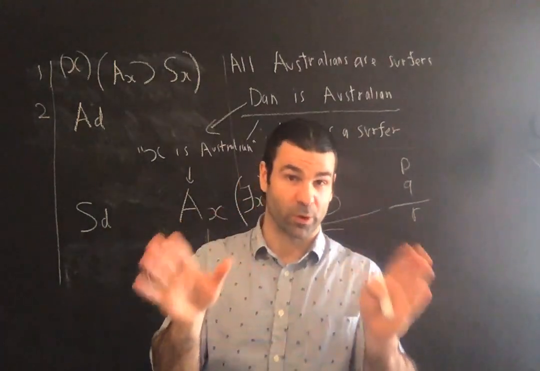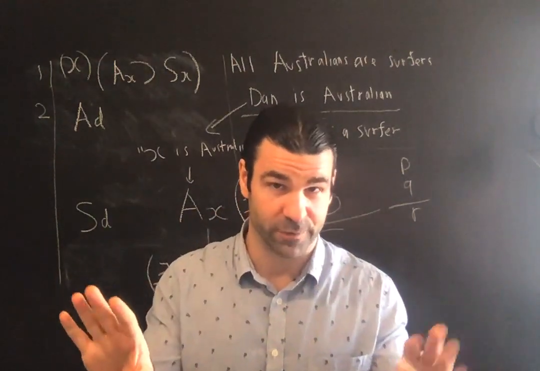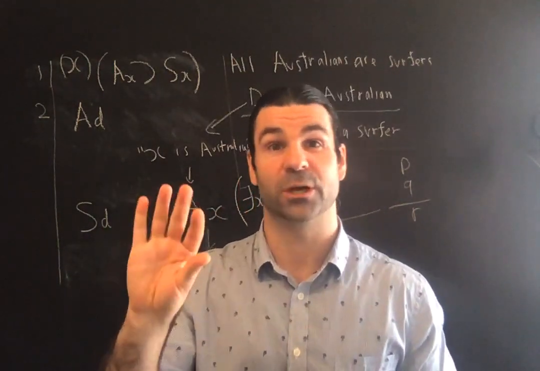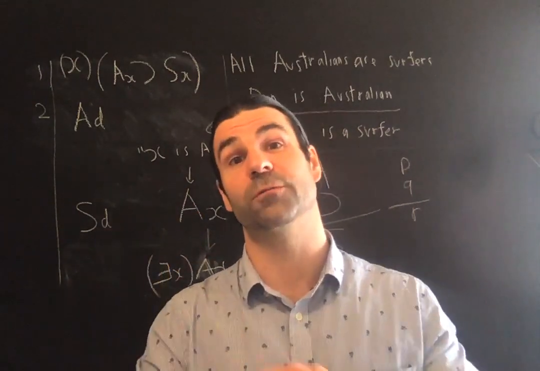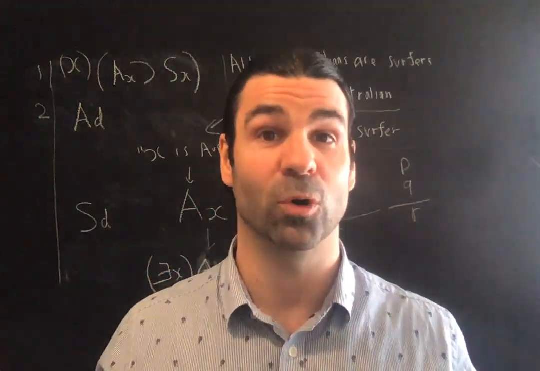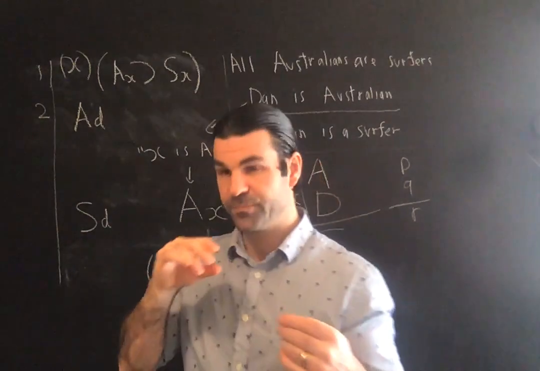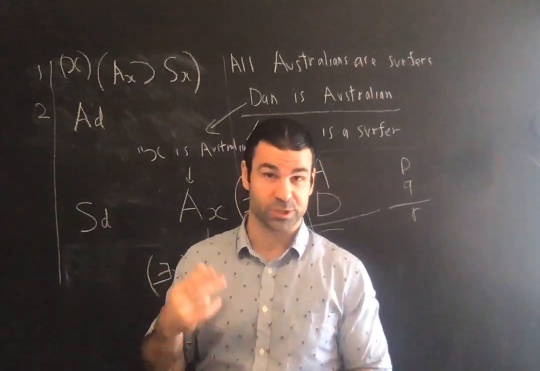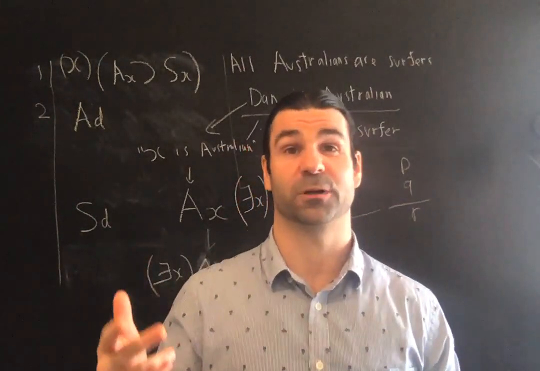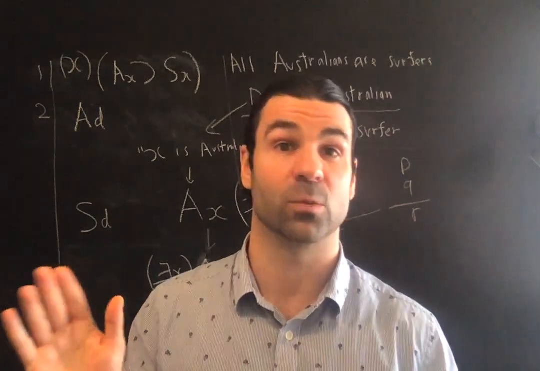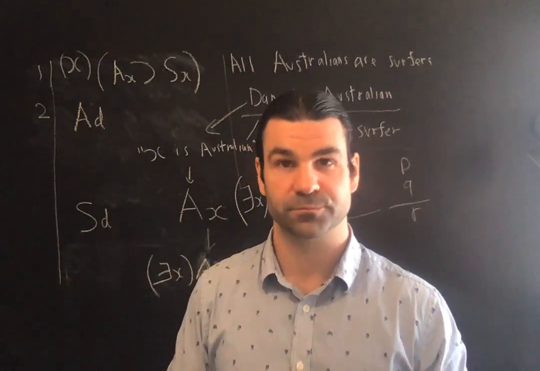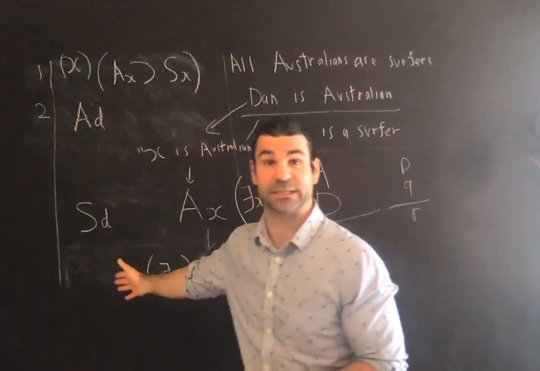We're only concerned with two basic quantifiers: the universal quantifier, which tells you the propositional function is true of all of them, or all things, or the existential quantifier, which tells you that the propositional function is true of at least one thing. There exists an X such that, there is at least one.